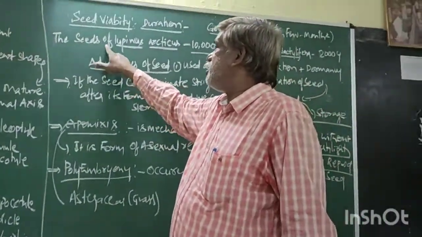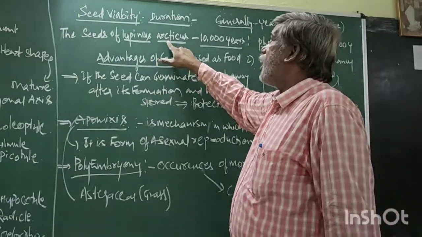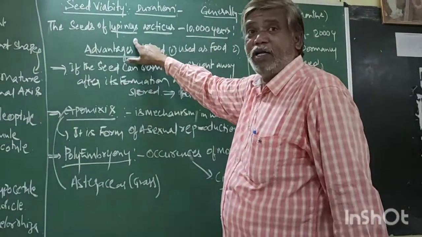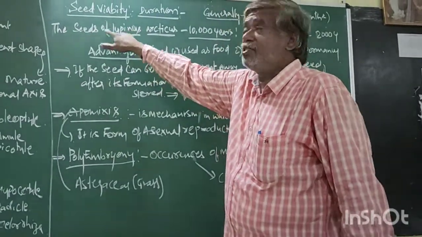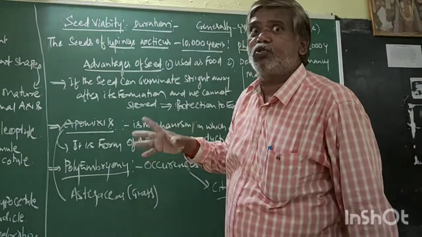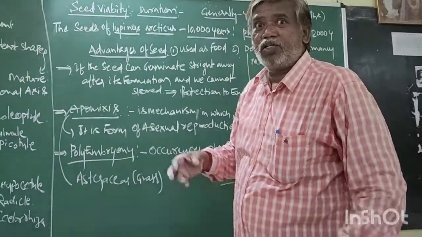That is the seed of Lupinus arcticus, the name of a plant. The seed of this plant has a seed viability of 10,000 years. Just imagine, it is the longest duration.